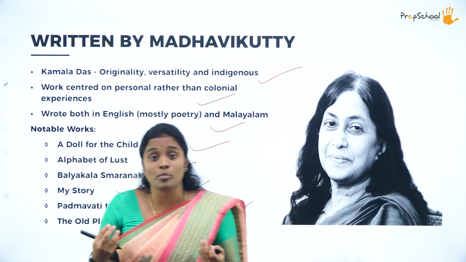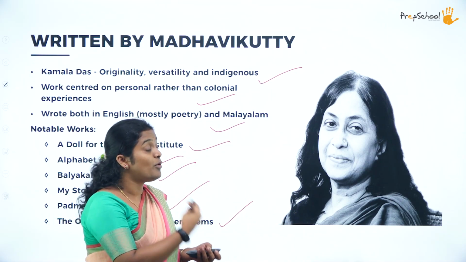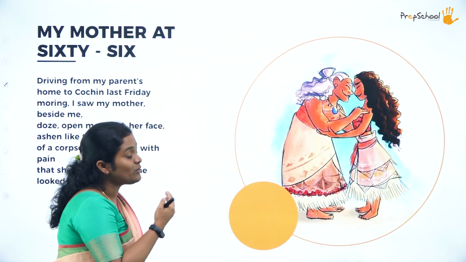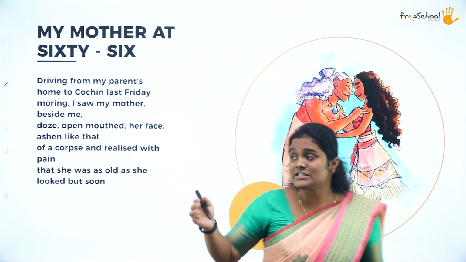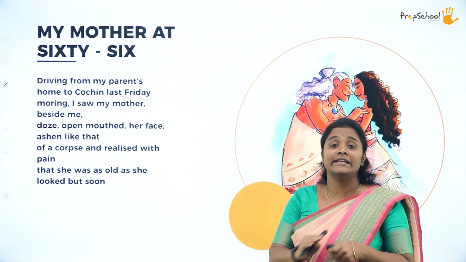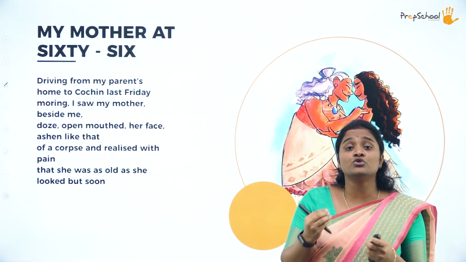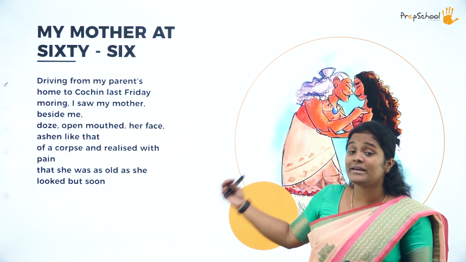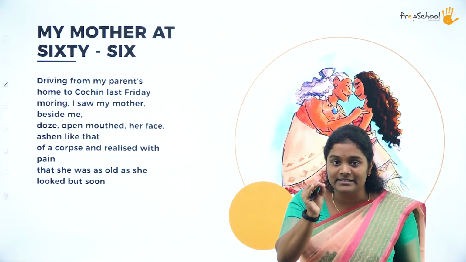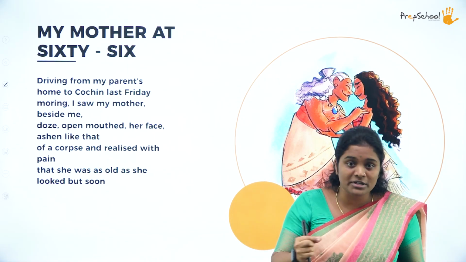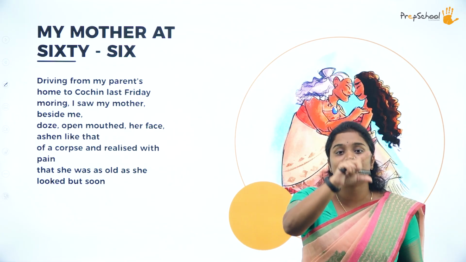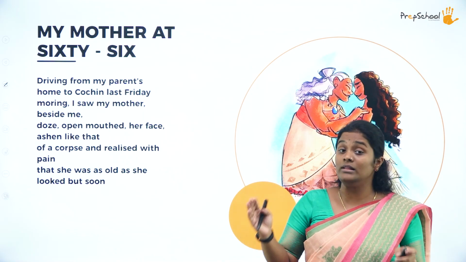Let's see what sort of a poet Kamala Das is, what sort of poetry she writes, how does it impact us? Let's find out. Now, this is the first stanza of this poem. Let me read it to you. This entire poem over here is beautifully written in free verse. The most notable thing about this poem before I begin is that this entire poem is written in a single sentence. Yes, there are punctuation marks in between, but you will see the full stop at the end of the poem, which means the entire poem is in one whole sentence.